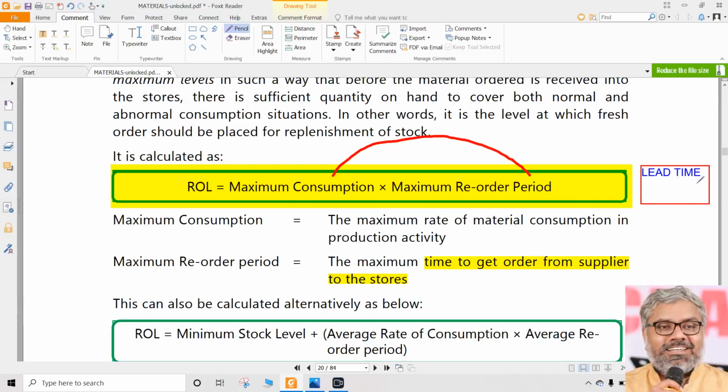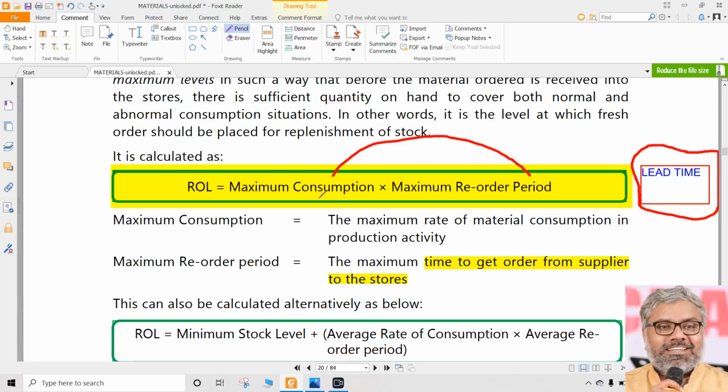So what is the number of days, number of weeks, number of months? That could be the lead time. And what is the lead time? That is the time it will take for the supplier to supply the stock to us, where it will reach our godown. So from the time when we order the goods, by the time we get the delivery of those goods, how much time it takes, that is called reorder period or lead time. Maximum how much it might take, that is called maximum lead time.